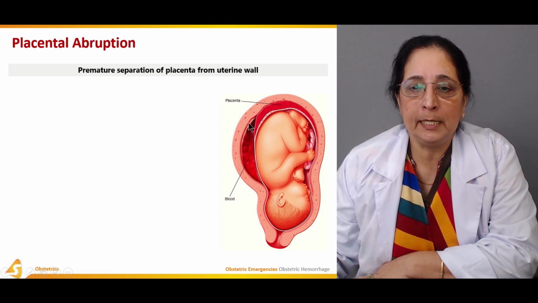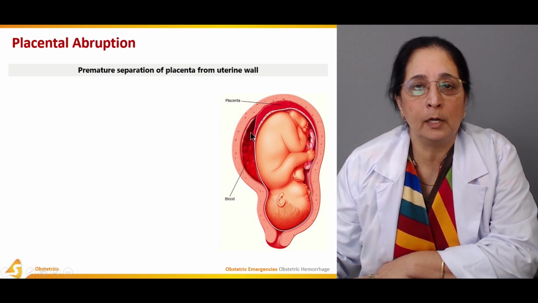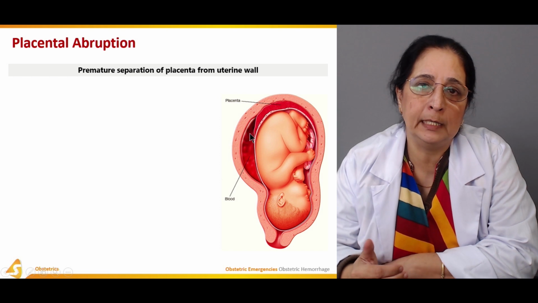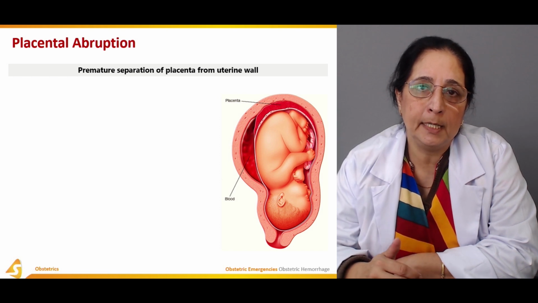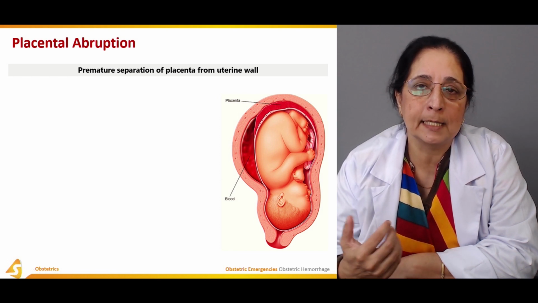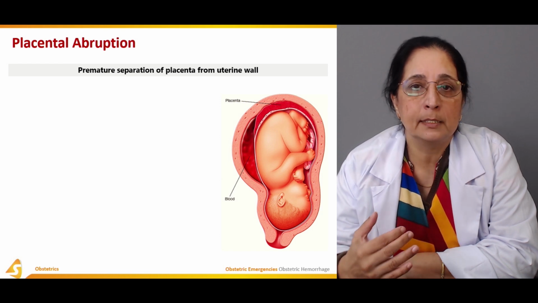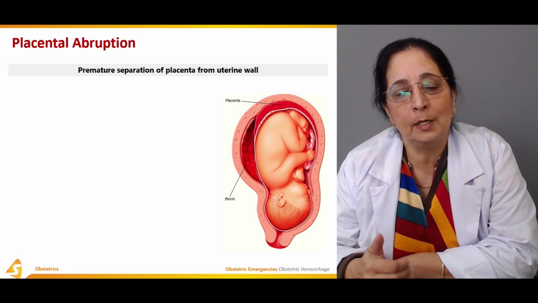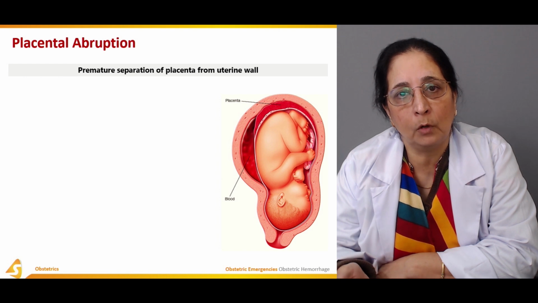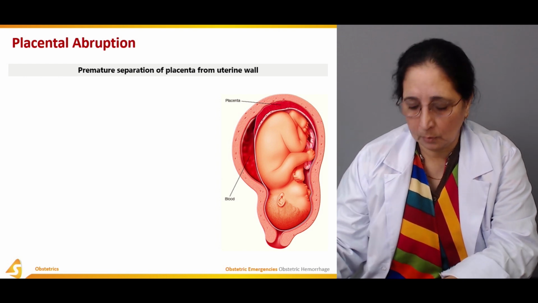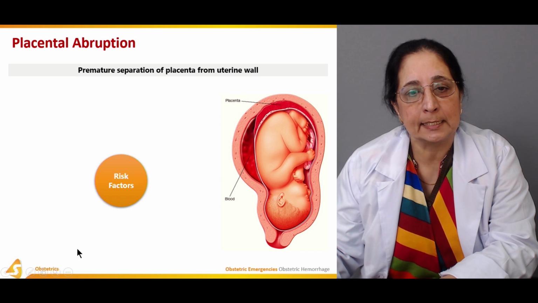The placenta is normally attached to the uterine wall, and in the third stage of labor, after the baby is delivered, the placenta is delivered. But when it is prematurely separated from the wall of the uterus, it's called abruptio placenta.